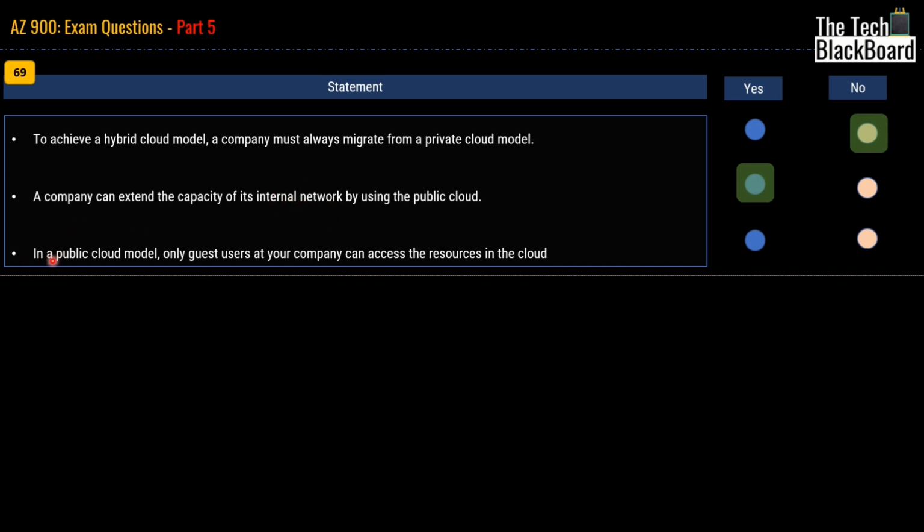Moving on with the third statement, it says that in a public cloud model, only guest users at your company can access the resources in cloud. The answer for this statement is a no, because not only guest users but anyone who has access to the Active Directory can be given access to the resources in your cloud. Thus, the answer is a no.